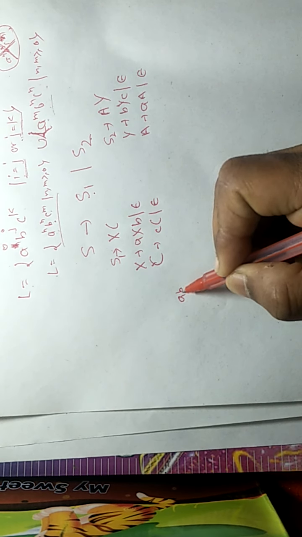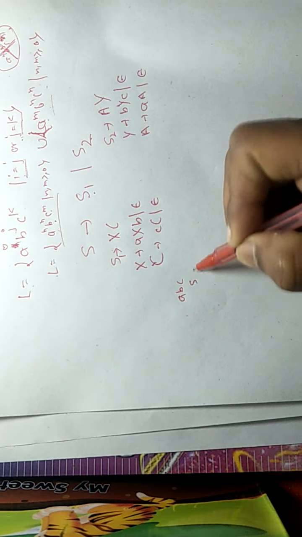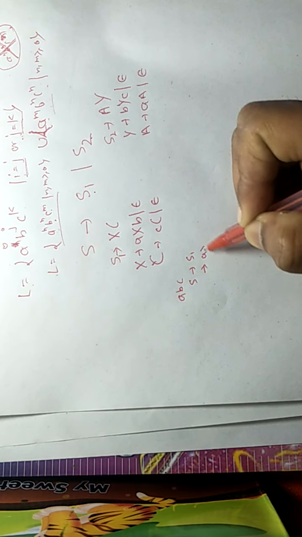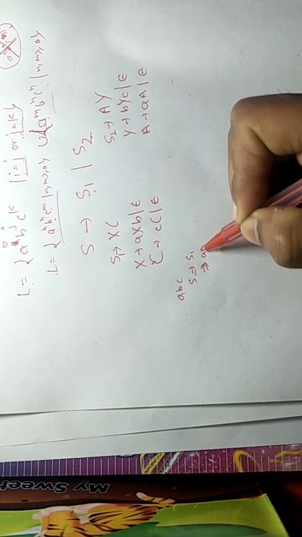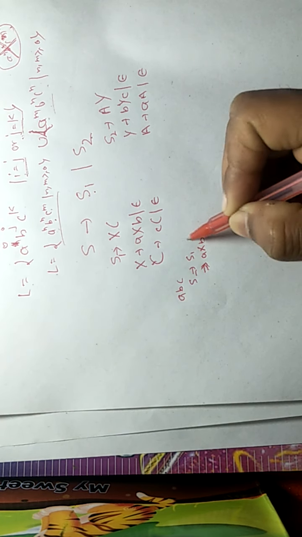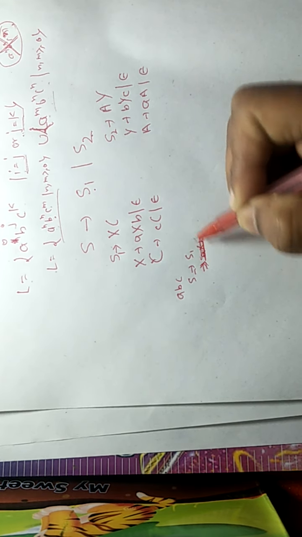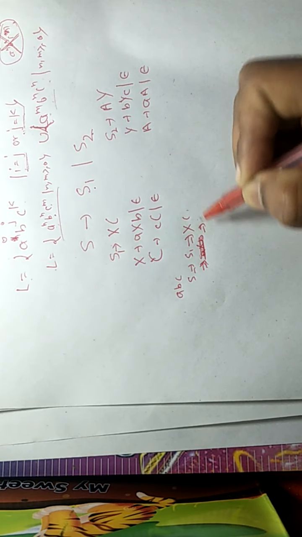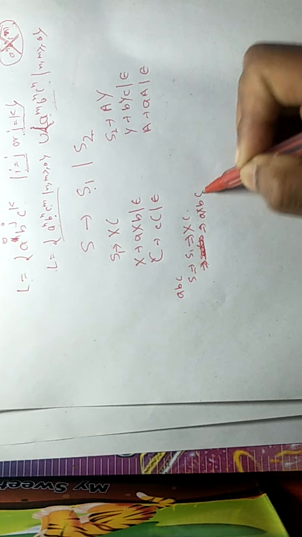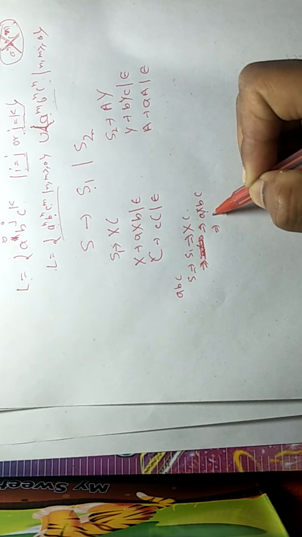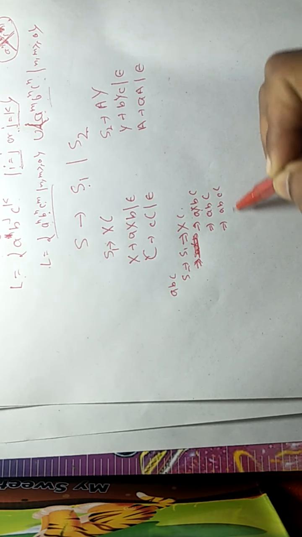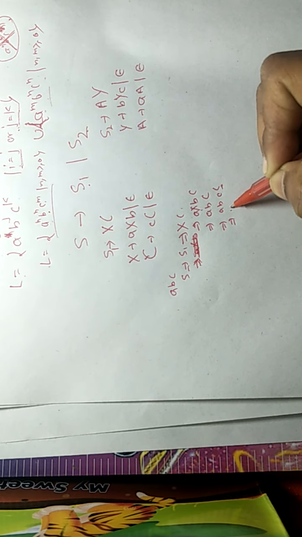Say for the string abc, we can derive it using S1. S1 tends to X C, where X will be replaced by a X b, where X is replaced by epsilon, and this C will be replaced by c C, and this C will be replaced by epsilon.